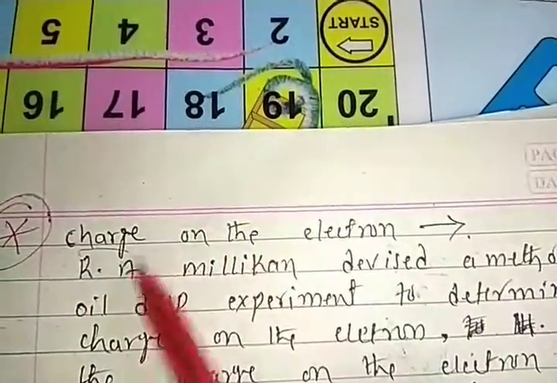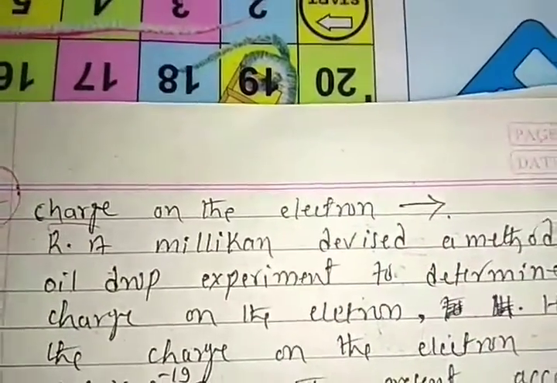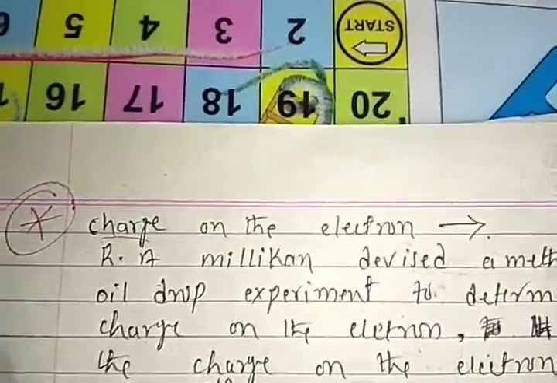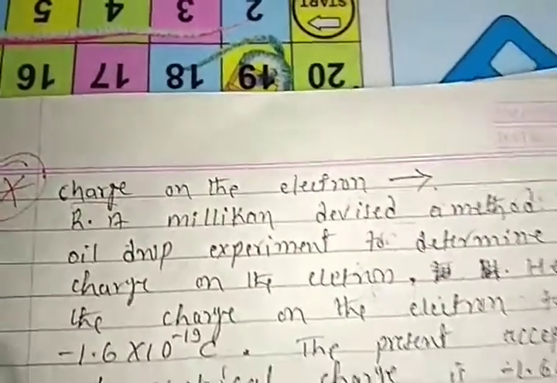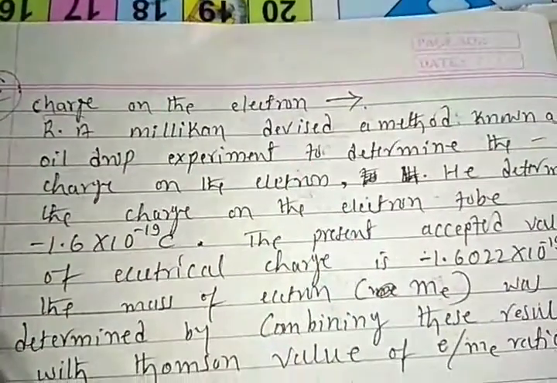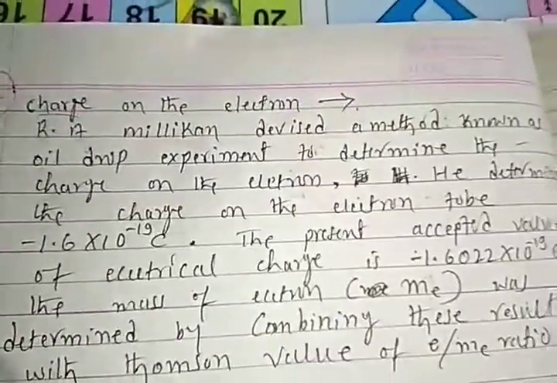Next heading, the charge on the electrons. After finding the electron, proton, neutron, the scientists wanted to conclude what is the charge of electrons. So with the help of R.A. Millikan's method, the oil drop experiment, which is not explained briefly here, we just go for a very short term.